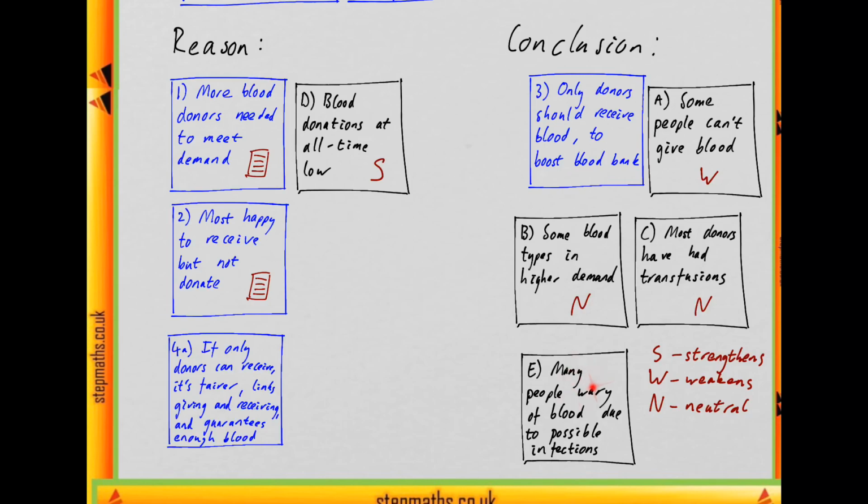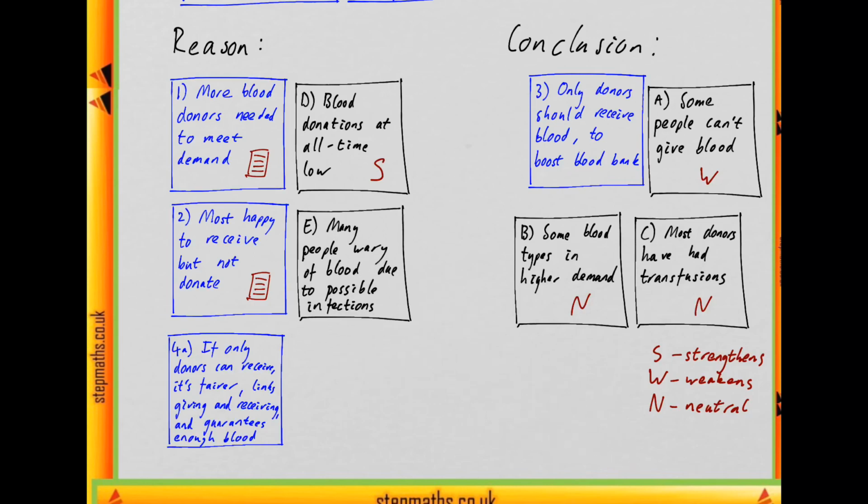And then if we look at E, E says many people are wary of receiving blood due to possible infections. Well, that slightly weakens one of the reasons. If we compare it to 2, 2 says most people are happy to receive, and E's saying that some people aren't always happy to receive, but it doesn't mention whether or not they'd be willing to donate. So this slightly weakens this reason, but the reason was only talking about what most people do. And E doesn't really completely undermine that, so it's only slightly weakening the argument. So we can see the only thing that directly weakens the conclusion is A, and so A is going to be our answer.